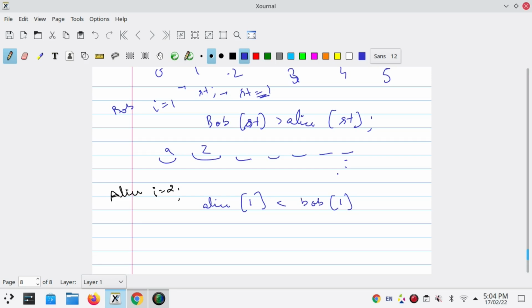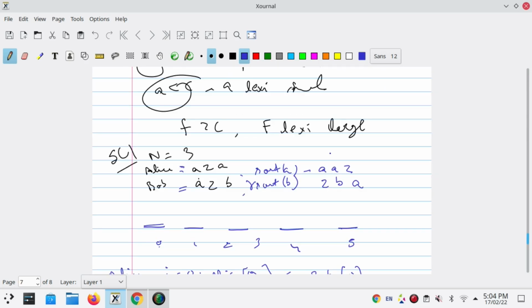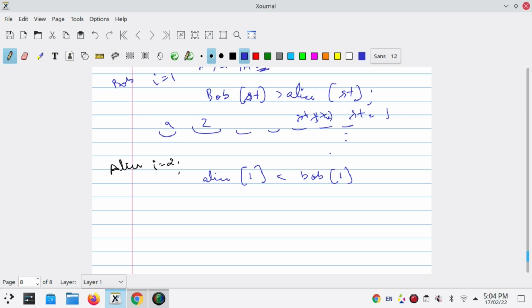Now Bob starting will be incremented and Bob starting will be 1. So yes, we know that Alice is AAZ. Now I'm writing here Alice is AAZ and Bob is ZBA, and now Alice starting is this and Bob starting is this.